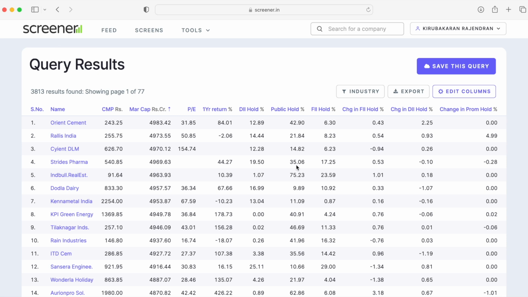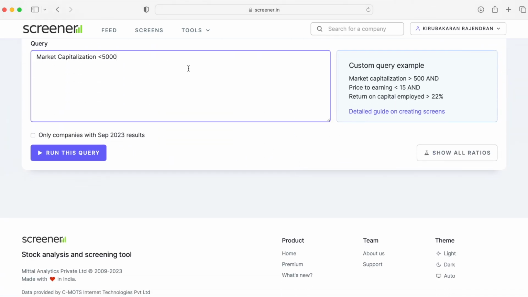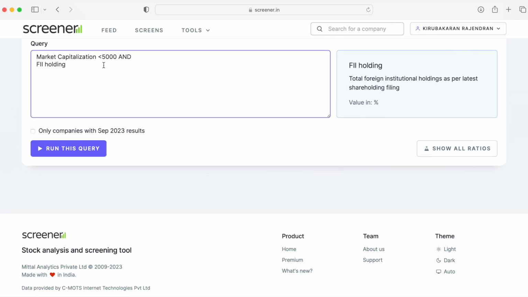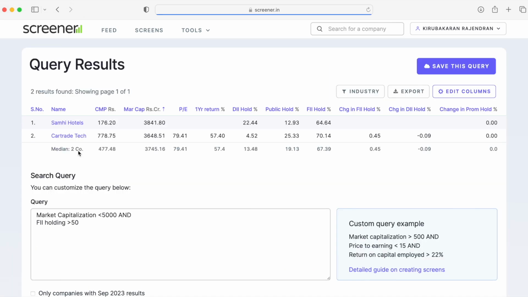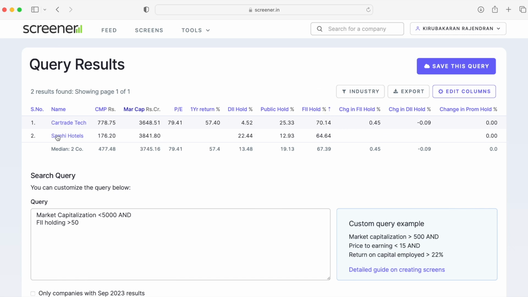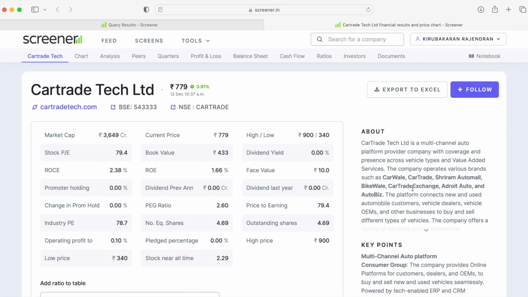Our expectation is to find the list of stocks with the highest FII holdings first. So we'll start with foreign institutional investors' holding. You just scroll down and type an additional query, FII holding greater than, say, 50. This will show there are only two stocks. These are the two stocks with the highest FII holdings, where CarTrade Tech has the highest, which is 70%. So FIIs have the highest holding in this small cap stock.